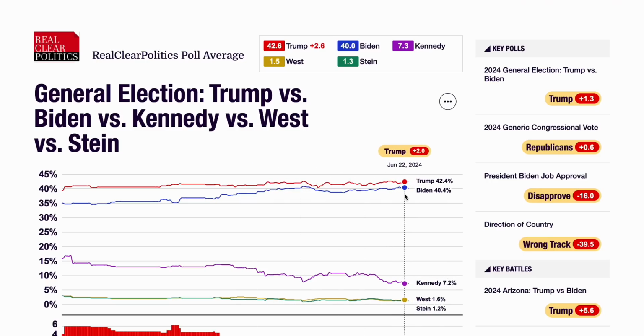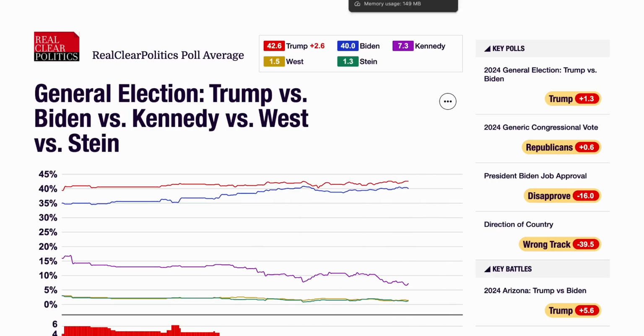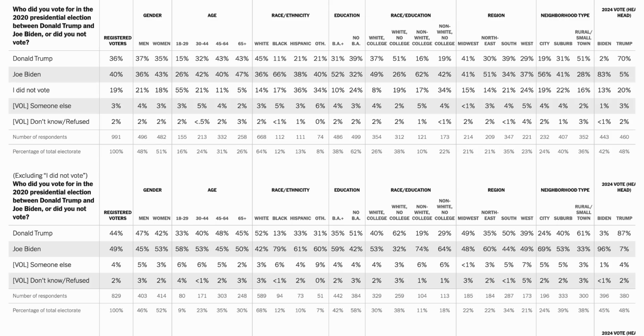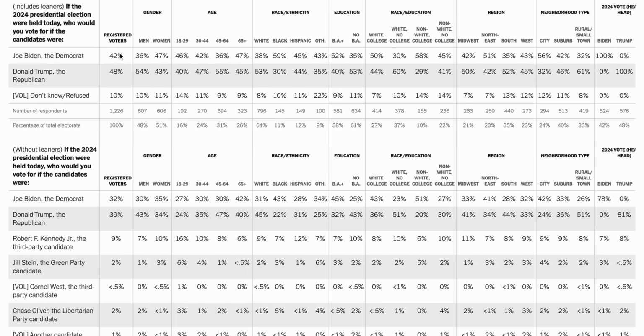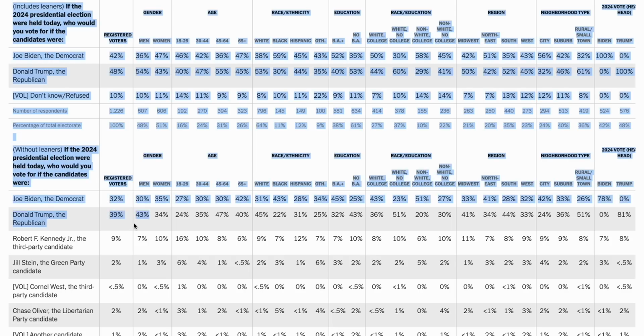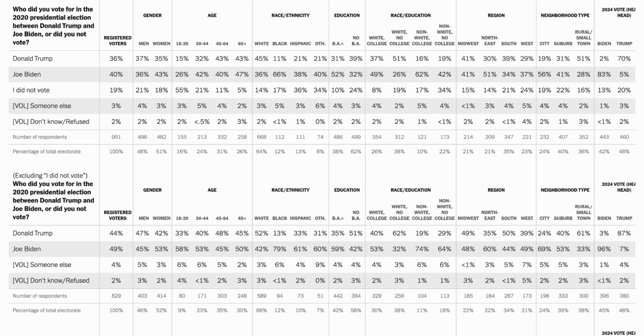Donald Trump leads by 2.6 percentage points in the national aggregate. And as of today, we have new polling data from New York Times/Siena College, which is our most rated A pollster here at On Point Politics, because not only do they ask voters who they voted for now, they're also going to ask voters who they voted for in the 2020 presidential election. And you can compare for a sample going back to adjust for a potential polling error.